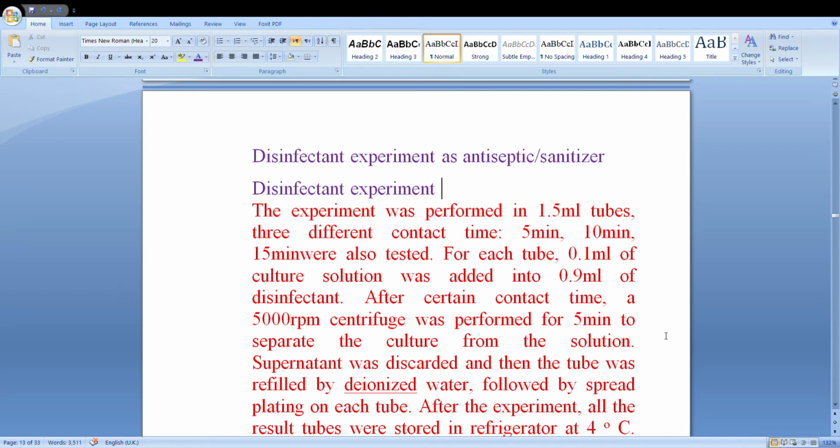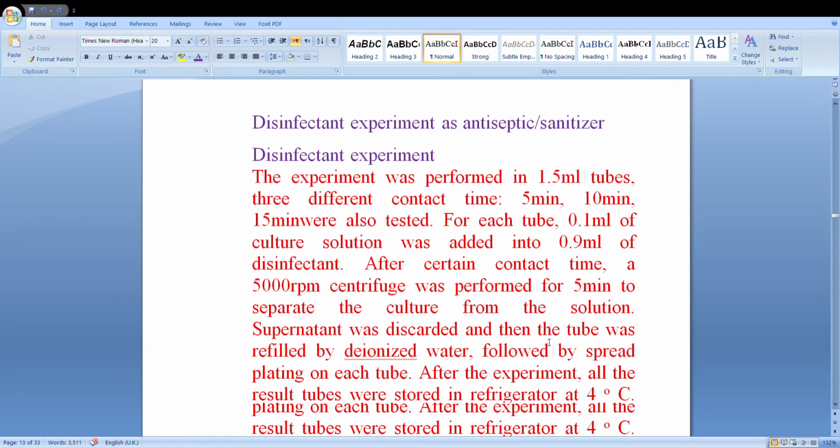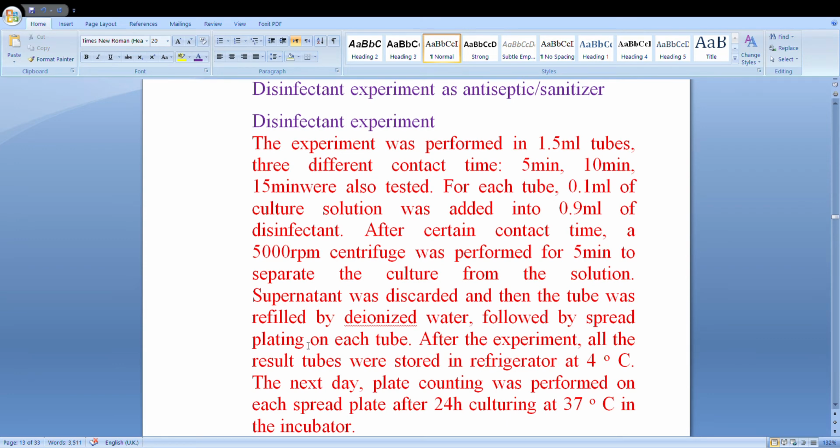we can see 5000 rpm centrifugation was performed for 5 minutes to separate the culture from the solutions. So this supernatant was discarded, and then the tube was refilled with deionized water, followed by separate plating on each tube. This is the bacterial culture we have done. My institution did the disinfectant experiment.